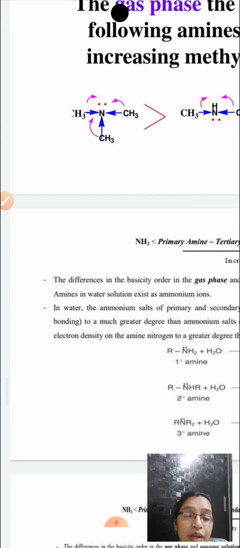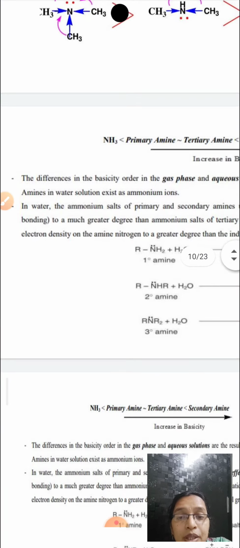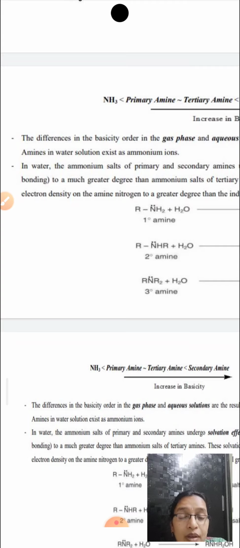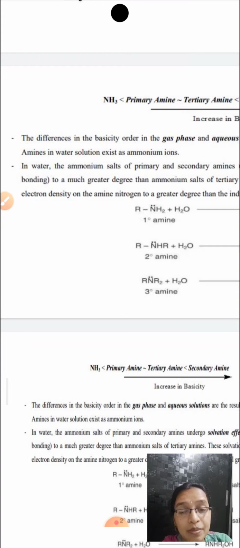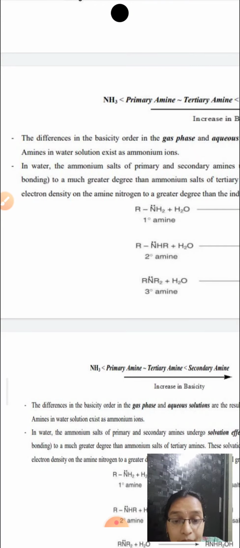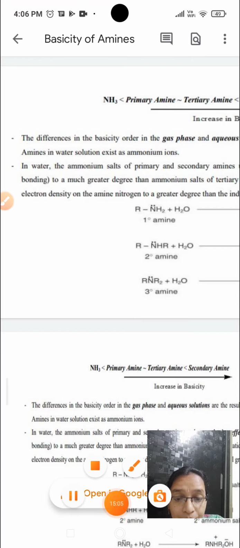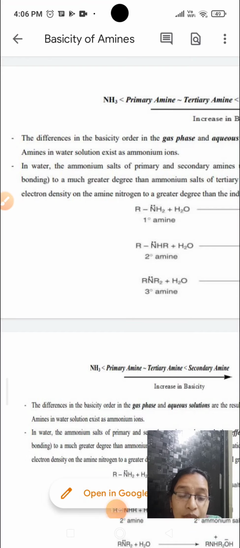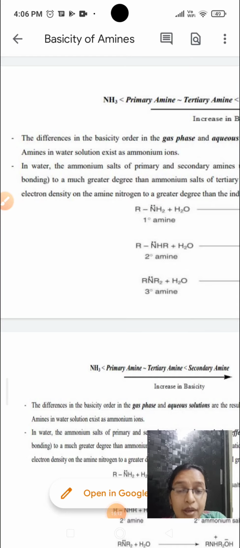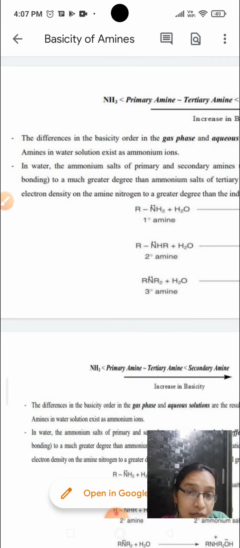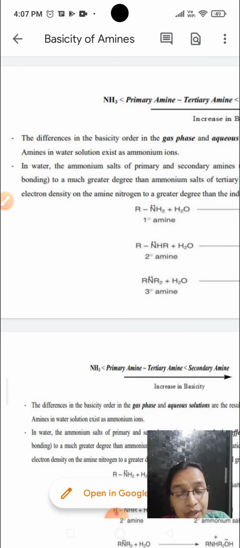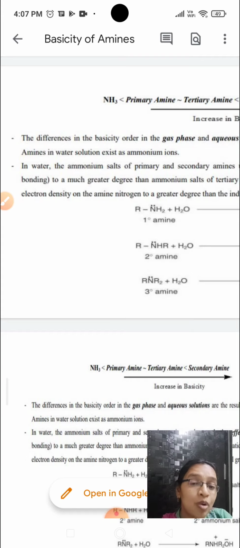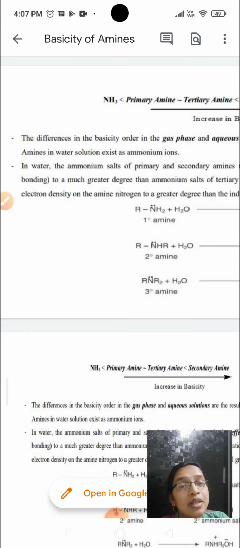Now coming to the aqueous solution phase. What would be the basicity of amine in the solution phase? In the case of solution phase, you will consider three factors to determine the basicity of amines. One is the Plessy effect, as we have seen in the gas phase reactions, and the second one is the solvation effect, which is very important. You can also call this the hydrogen bonding effect, and the third one is the steric crowding.